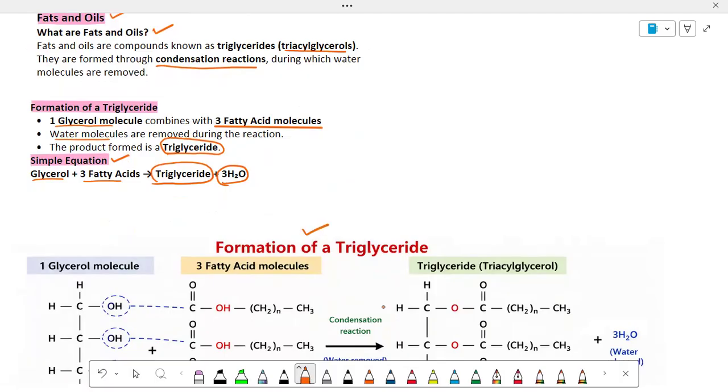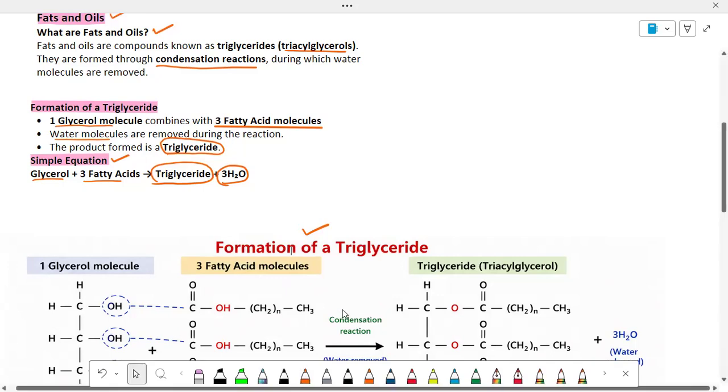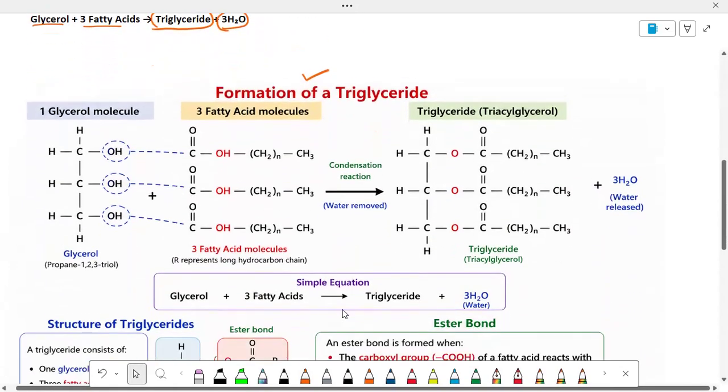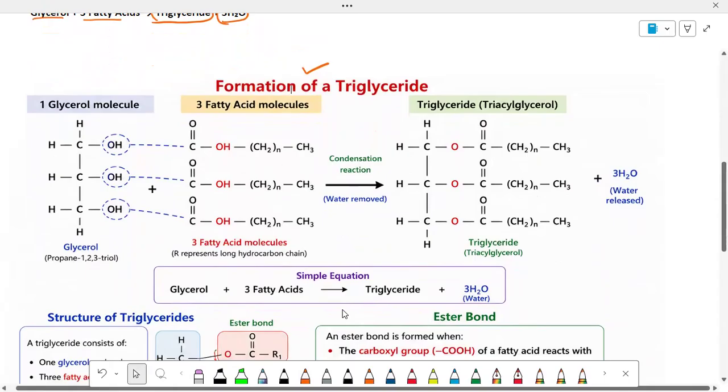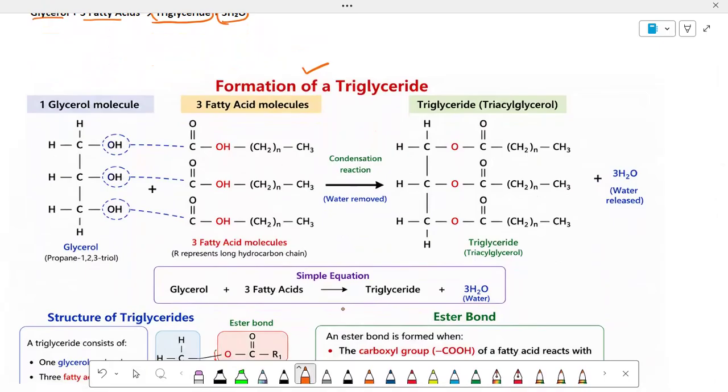This is the structure of all these molecules that demonstrates what type of bond is formed between the glycerol molecule and three fatty acid molecules. The bond present between them is an ester bond. The ester bond is formed between the hydroxyl group of the glycerol molecule and the hydroxyl group of the fatty acid molecule, and both combine.